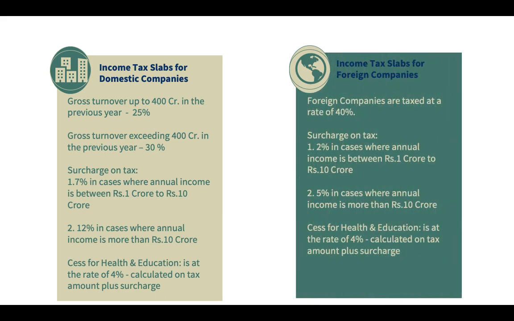Income from foreign companies: the tax rate will be 40%, and surcharge is applicable to them if their income exceeds 1 crore and is less than 10 crore, at the rate of 2%, and at the rate of 5% if their annual income exceeds 10 crore. As usual, health and educational cess is also applicable to them at the rate of 4%.